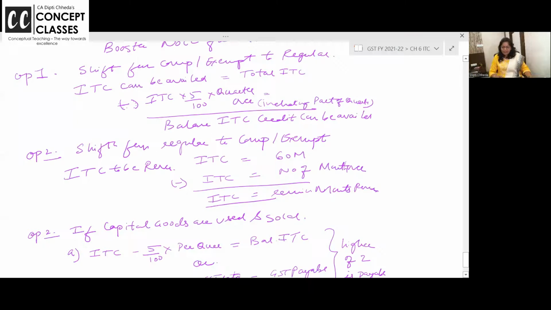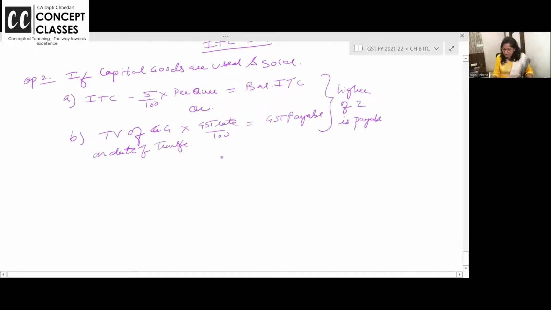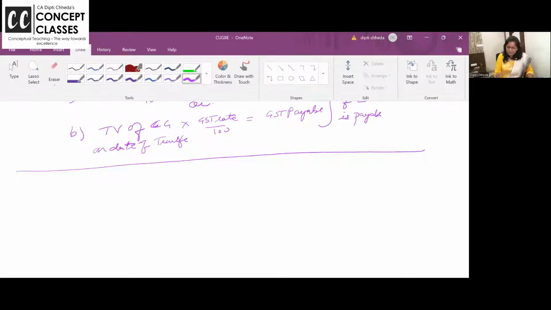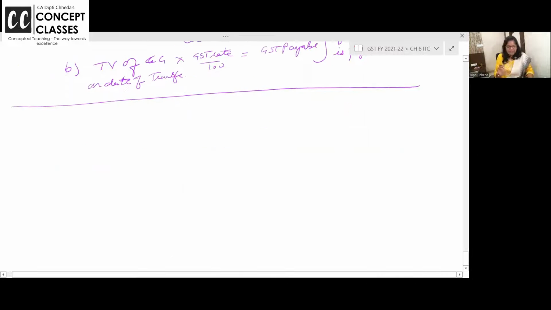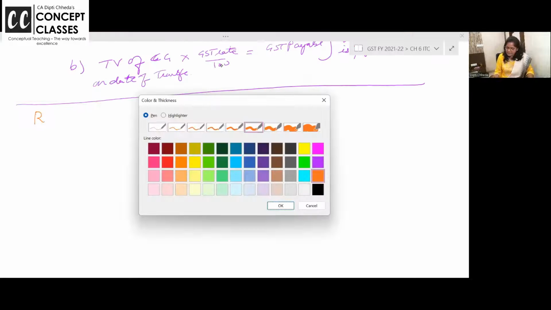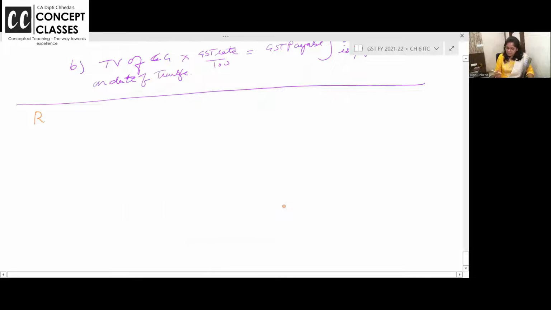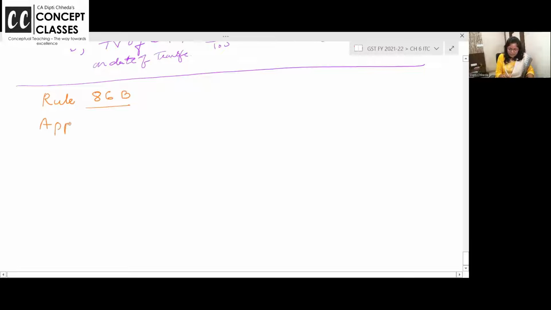Okay? Write this in your notebook and make notes. We have written all the concepts related to capital goods yesterday. I'll read out this also. For now, let us write. Let us write rule 86. Applicable when